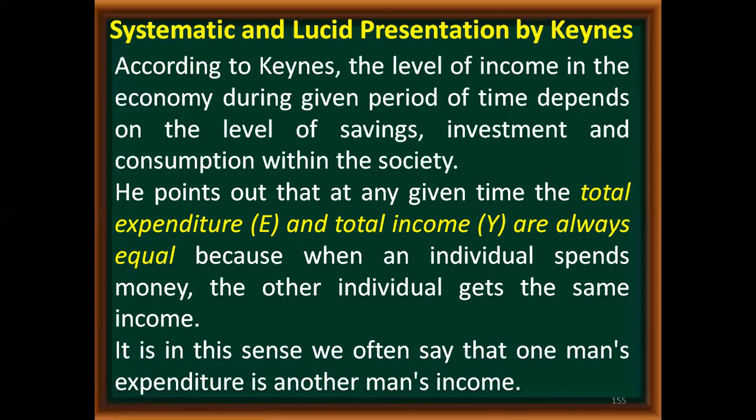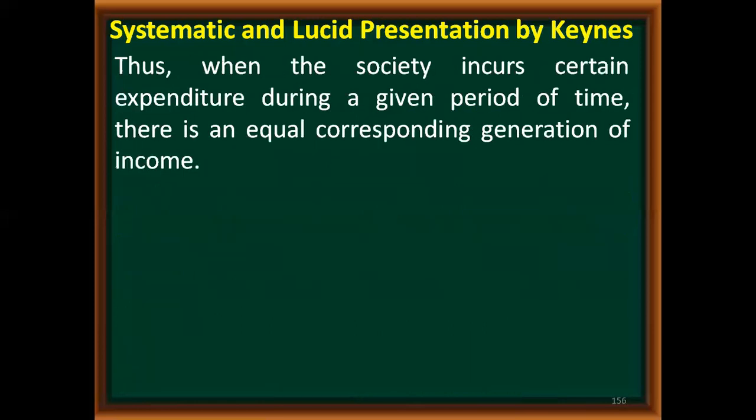It is in this sense we often say that one man's expenditure is another man's income. Thus, when the society incurs certain expenditure during a given period of time, there is an equal generation of income. That means whenever the government or the economy is spending any amount of money, by that amount the income will be generated. It is on this basis that J.B. Say, Jean-Baptiste Say, has given a famous law of market, that is Say's law of market, based on the assumption that one person's expenditure is another person's income.